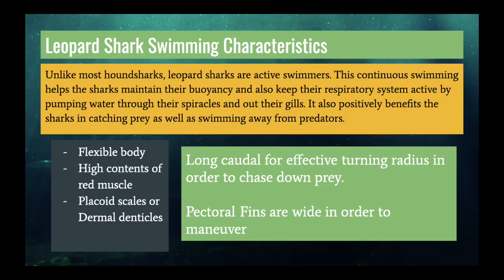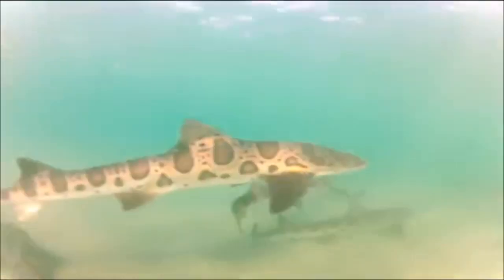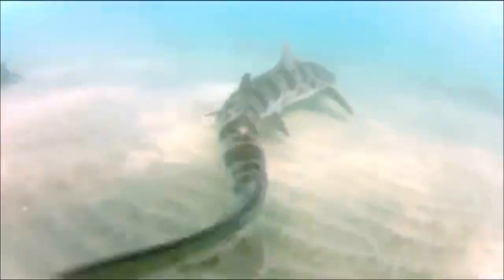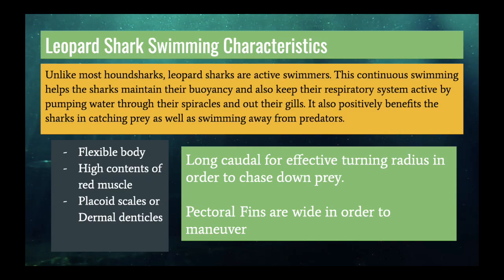Leopard sharks are active swimmers. Active swimming positively benefits the sharks in catching prey as well as swimming away from predators. Their flexible body is one reason they can swim continuously. The flexible build helps maneuverability when the shark is trying to capture prey in tight spaces or while turning. They can easily flex and retract parts of their body to make different kinds of sharp turns in narrow tidal creeks and mudflats. The high content of red muscle helps the shark stay active even during slow, steady swimming.